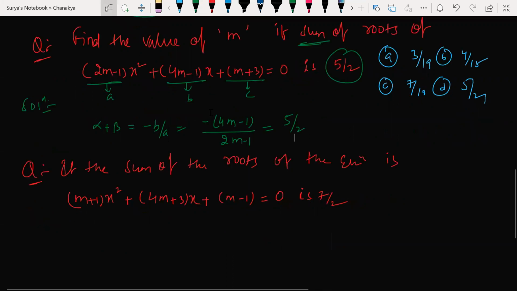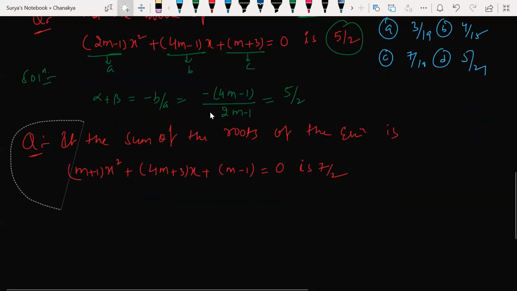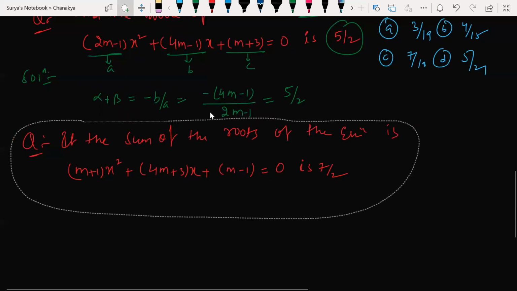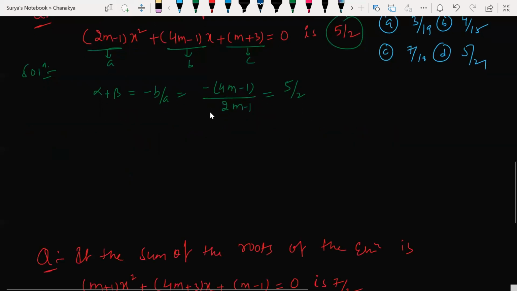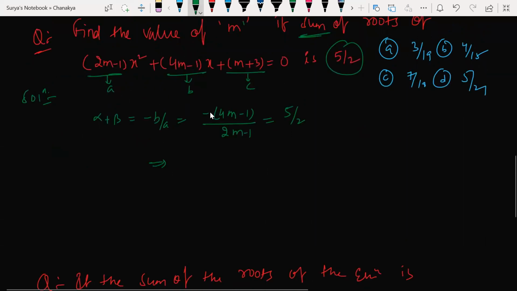Now look at this here. Hope everyone is following the class. If you have any doubts, if you are not understanding anything in between, clearly ask me. Feel free to ask. I need to find the m value. What exactly is he asking us to find? The m value. So how can I find this? Cross multiplication. So minus 2 into (4m minus 1) is equal to 5 into (2m minus 1).